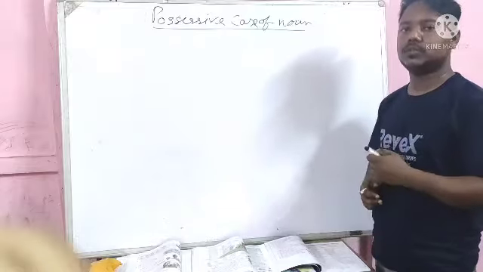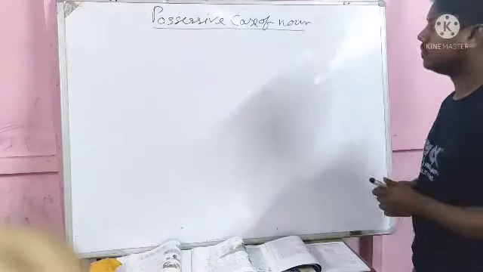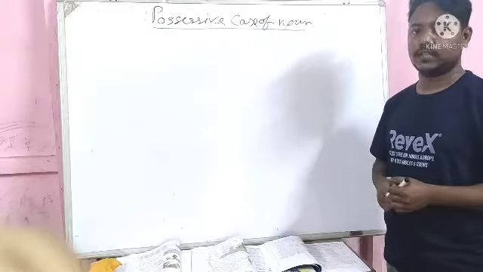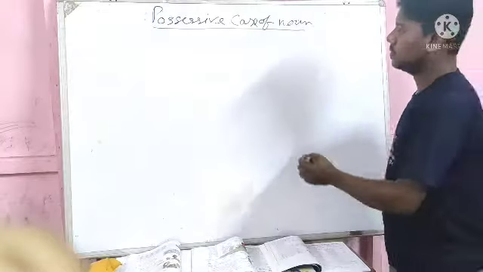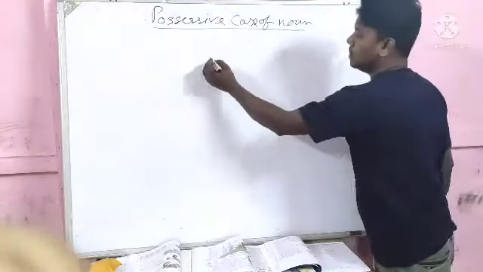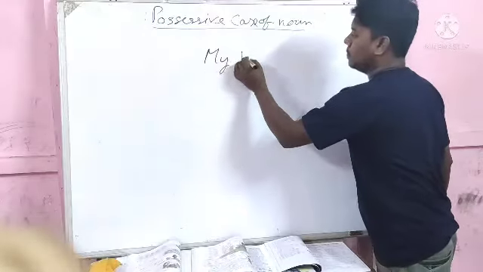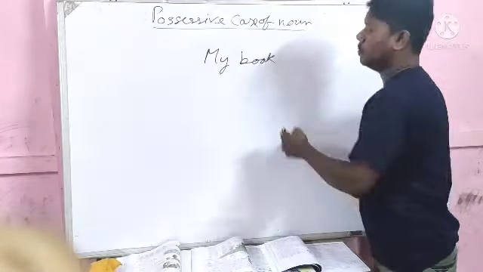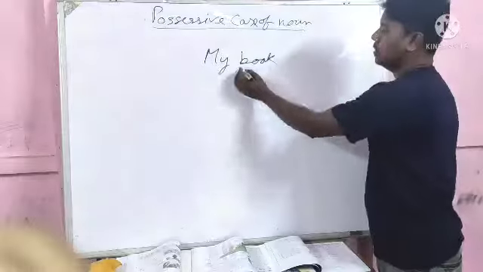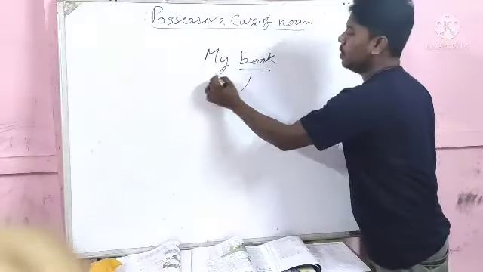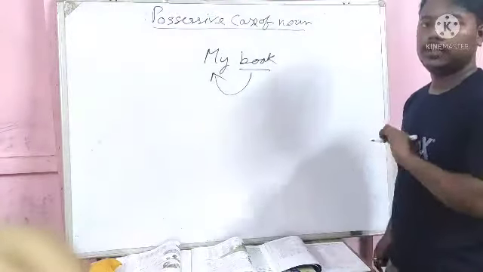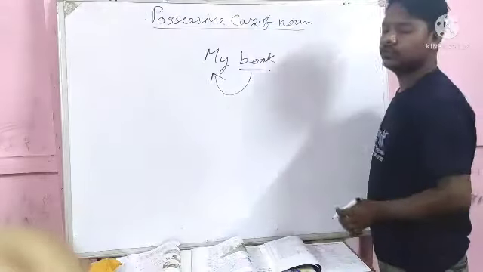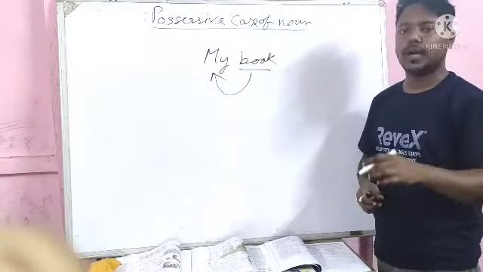If anything belongs to me, then how do we say the sentence? My book. That means this thing belongs to whom? Me. So the word will be my book.